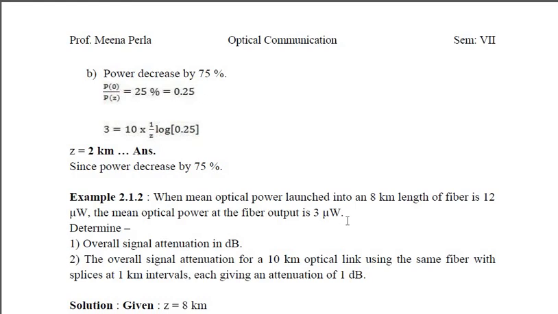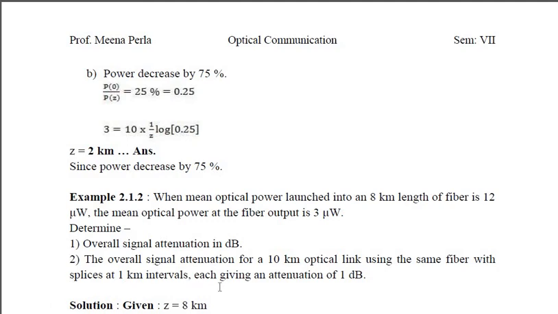The overall signal attenuation for a 10 kilometer optical length using the same fiber, with splices at 1 kilometer interval, each giving an attenuation of 1 dB. Splices means the joints which we are going to use to extend the length of the cable.